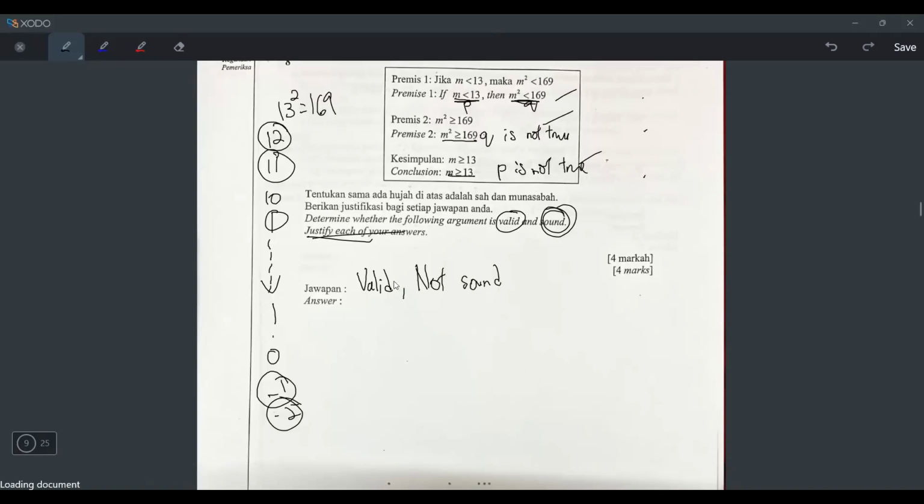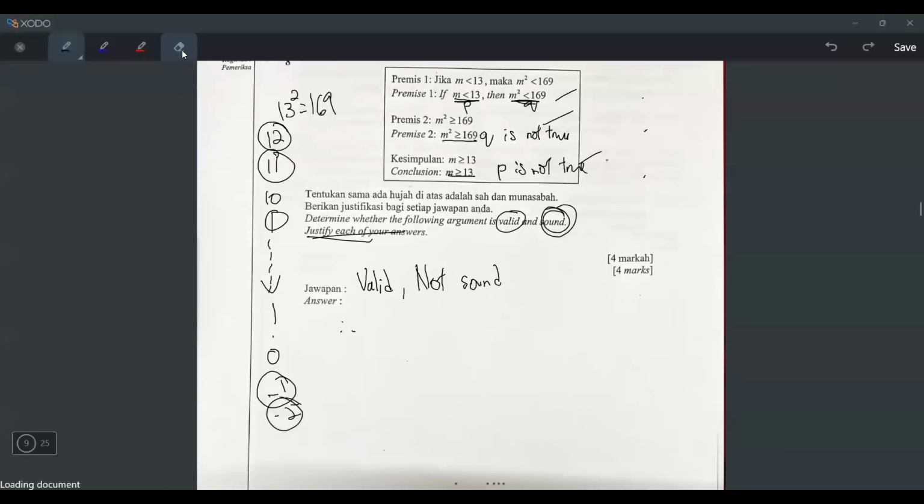And they say justify each of your answers, right? So what will I write? Okay, let's think about it. I think I have to prepare 2 reasons, one for valid, one for not sound.